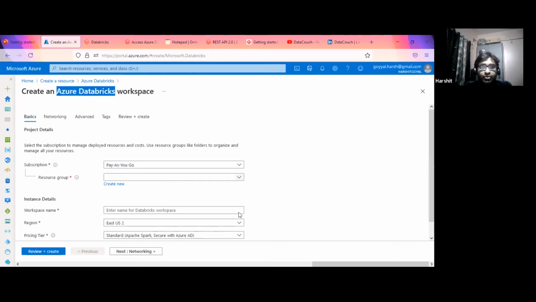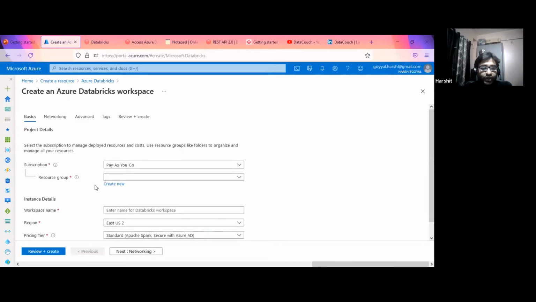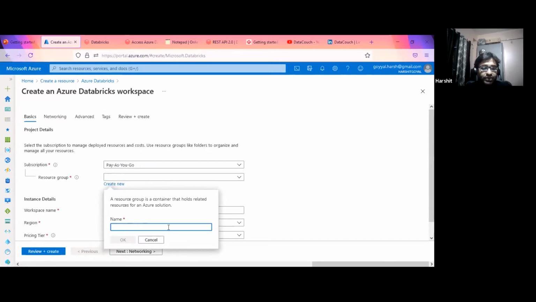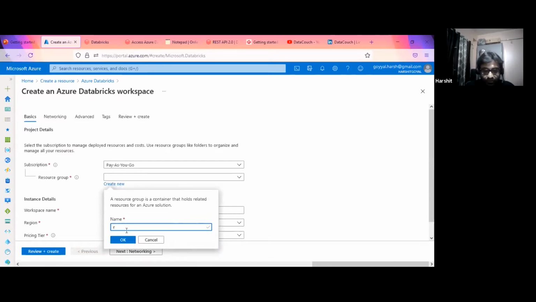In my subscription I already have a few resource groups, for example the resource group Databricks demo. But if you don't have one, we can create a new one from here itself. You just click on this and give the name. Generally we use this kind of naming convention, like I have started with RJ; RJ stands for resource group. So let me create another resource group, which is RJ Databricks demo 001.